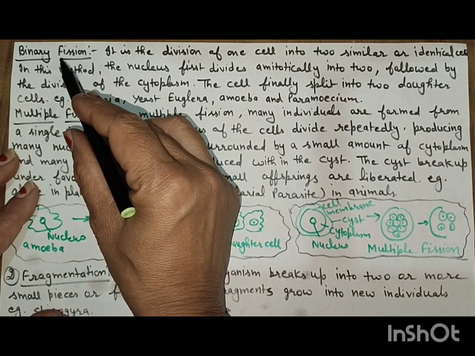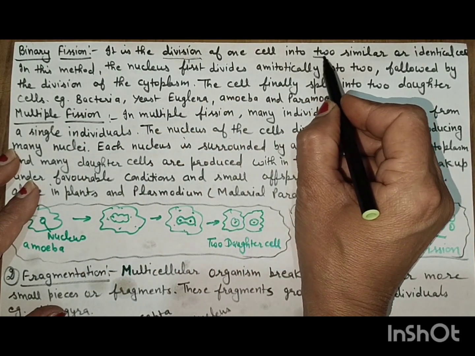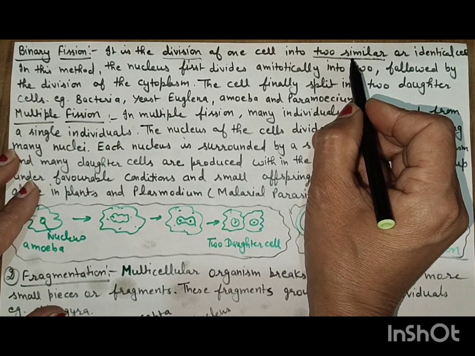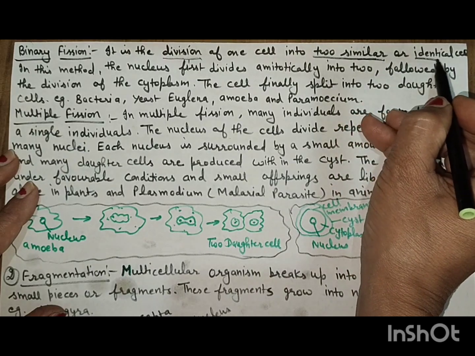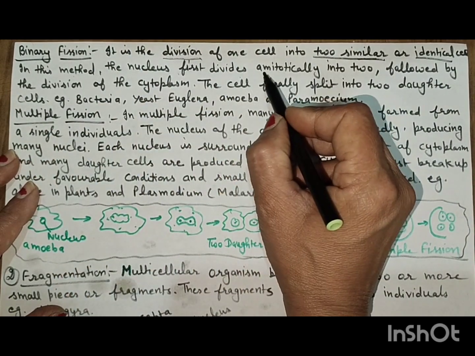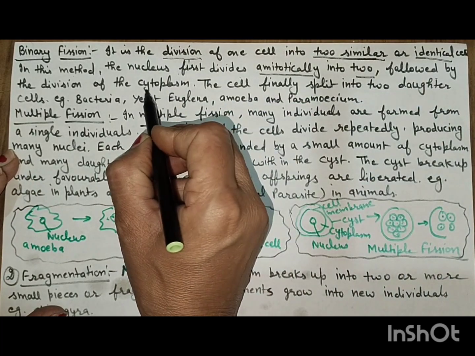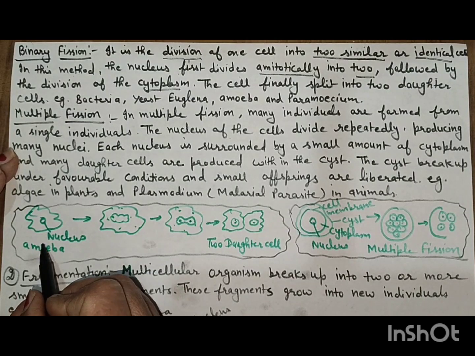Binary fission. Binary means two. It is the division of a single cell into two similar or identical cells. In this method, the nucleus first divides amitotically into two, followed by the division of the cytoplasm. We can understand by the example of the amoeba.